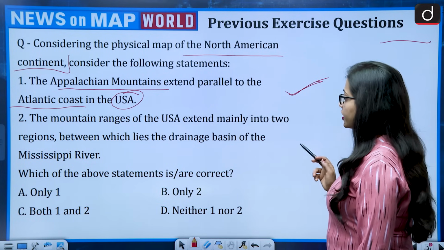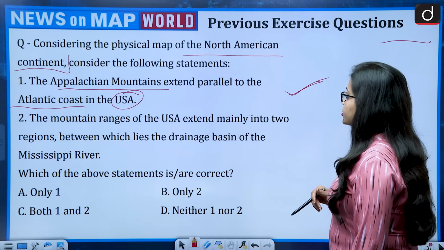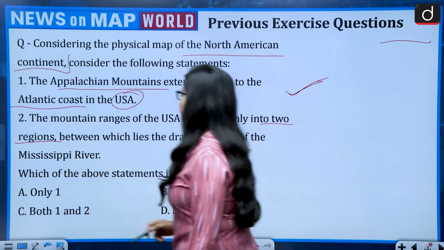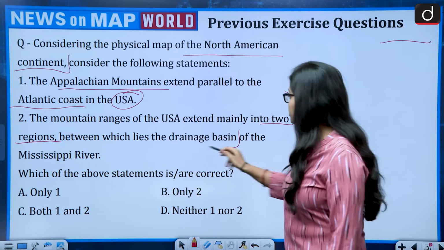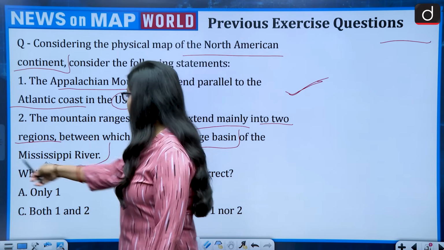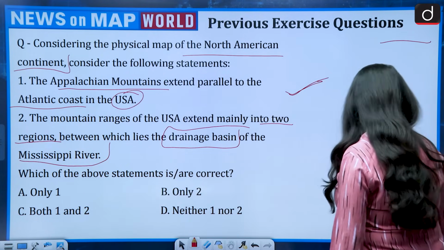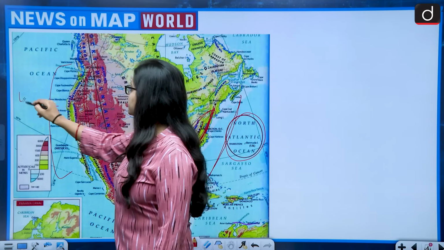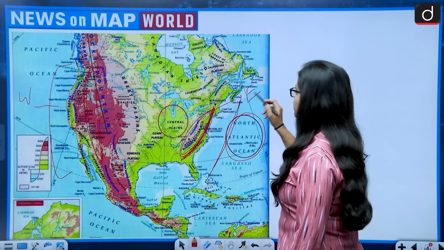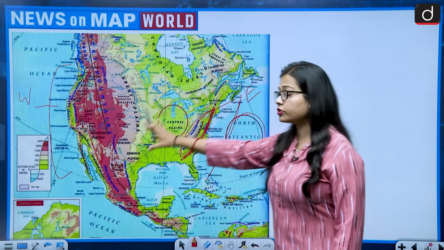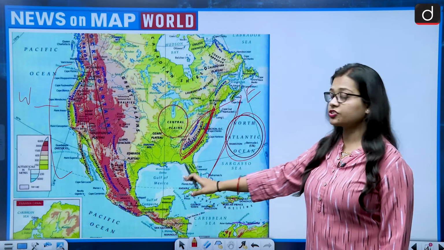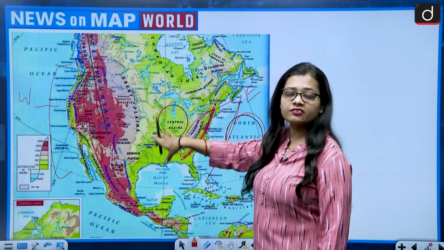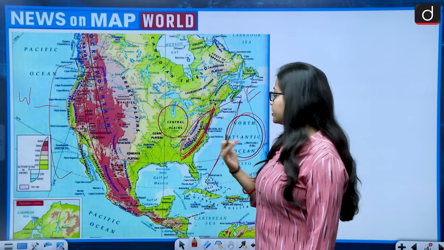Now, second statement: the mountain ranges of the USA extend mainly into two regions, between which lies the drainage basin of the Mississippi River. Two regions, as I told you, western and eastern. On the western side are the Rocky Mountains, on the eastern side is the Appalachian Mountain Range. And it is saying that in between these two mountain ranges lies the drainage basin of the Mississippi River. Then this is also correct.